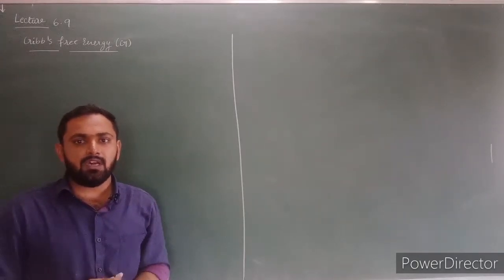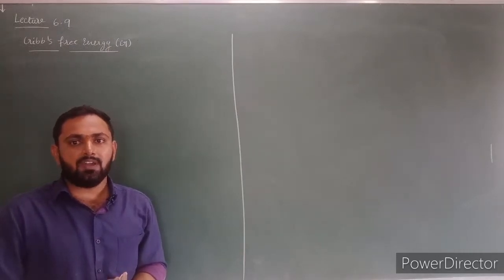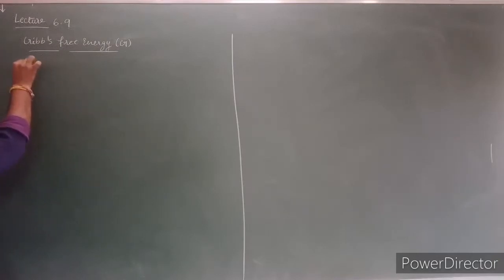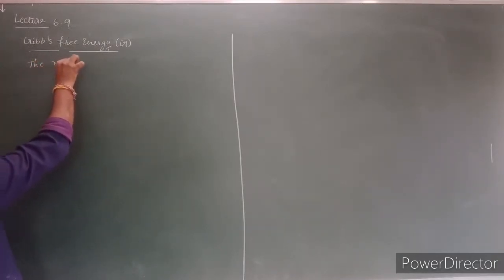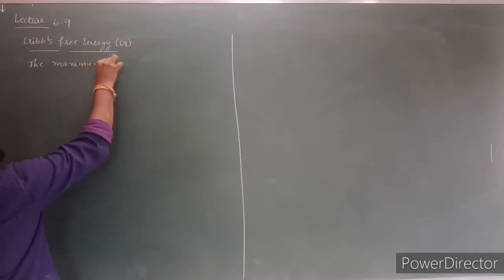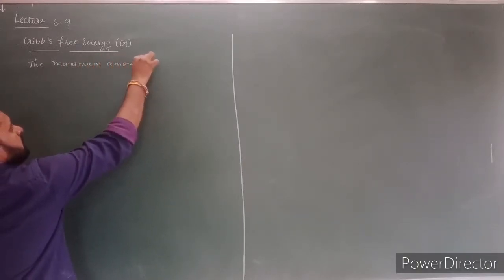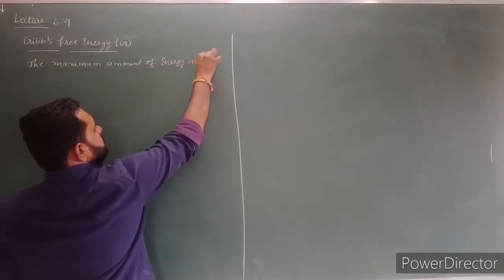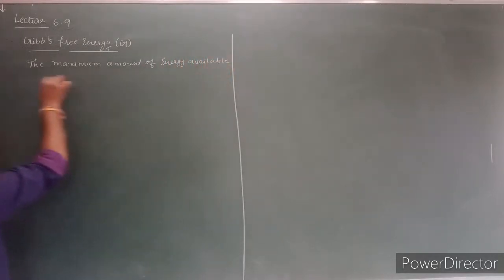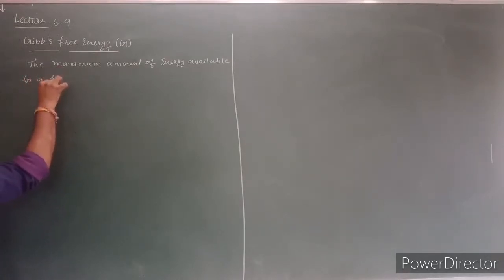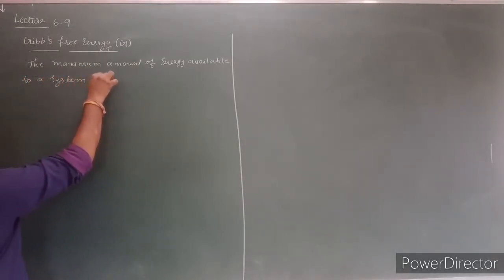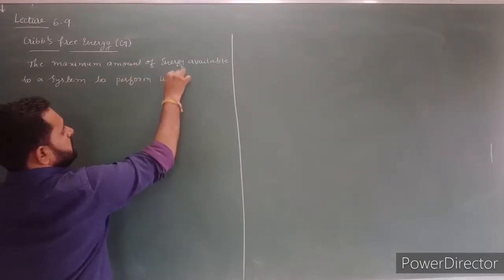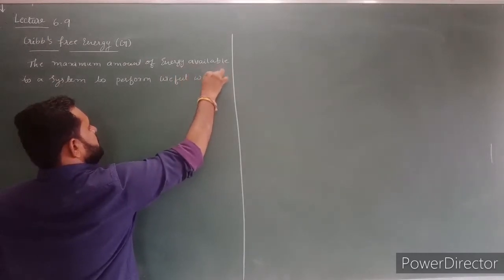The maximum amount of energy available to a system to perform useful work is called Gibbs free energy.